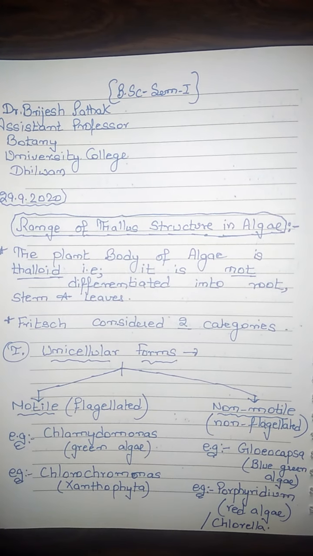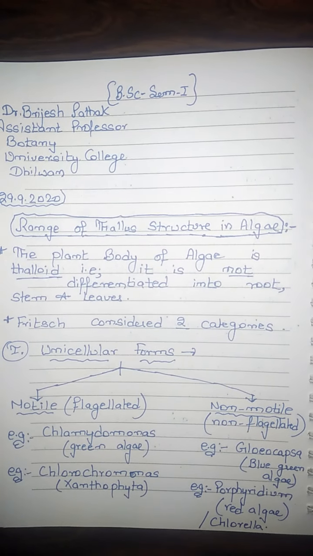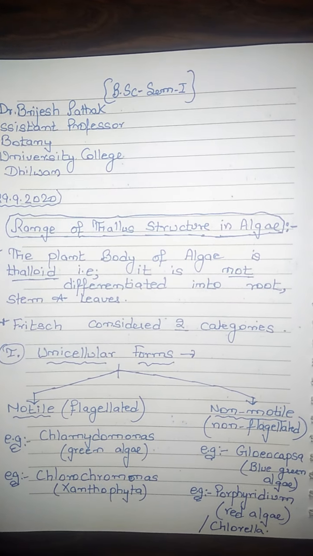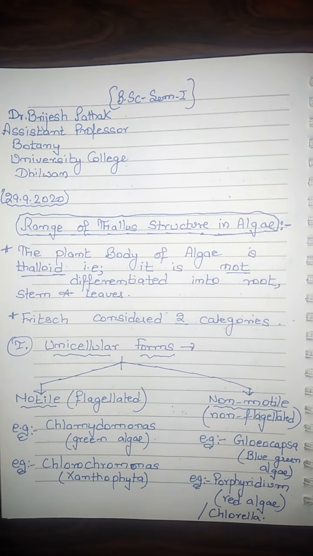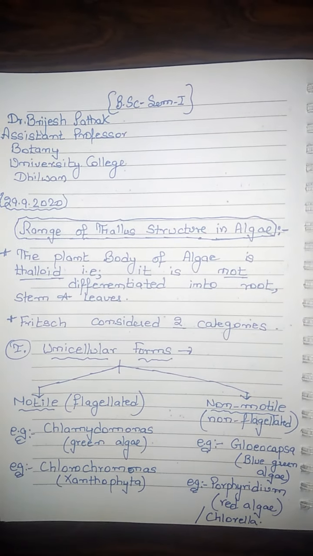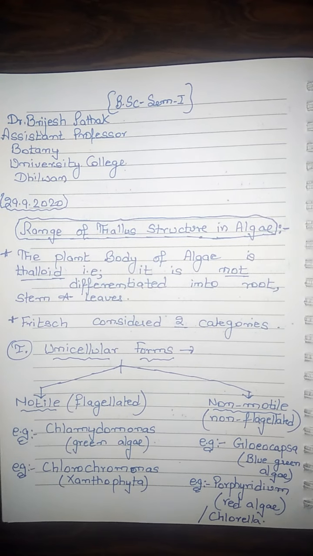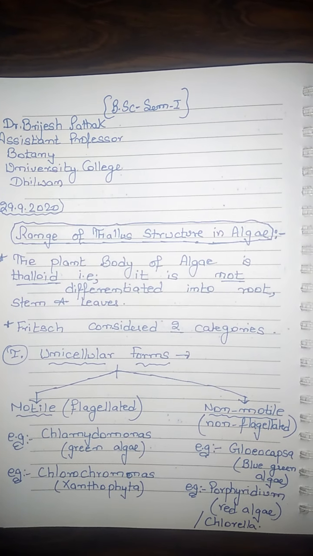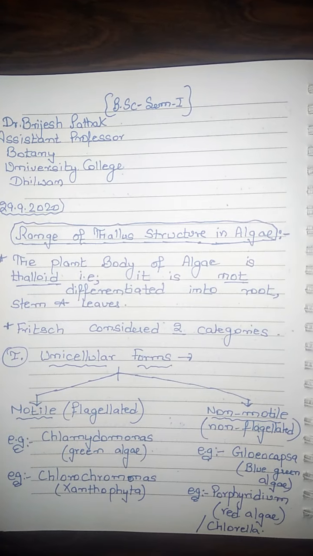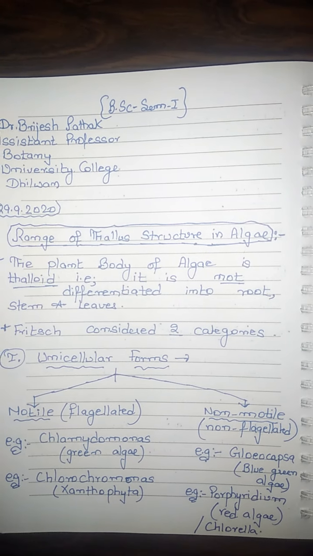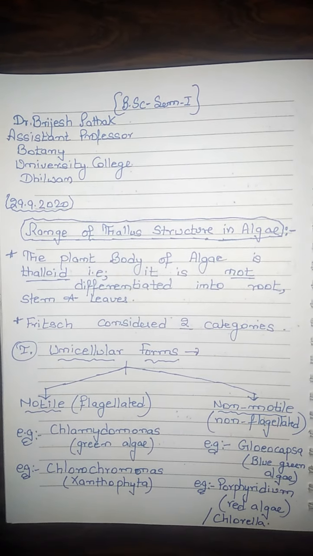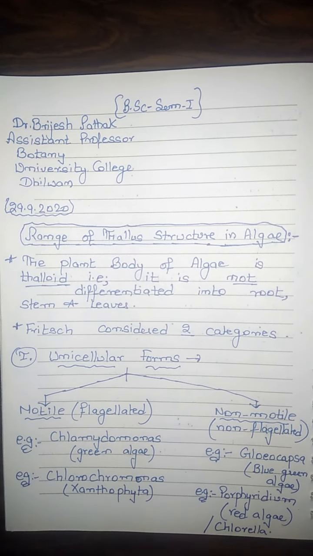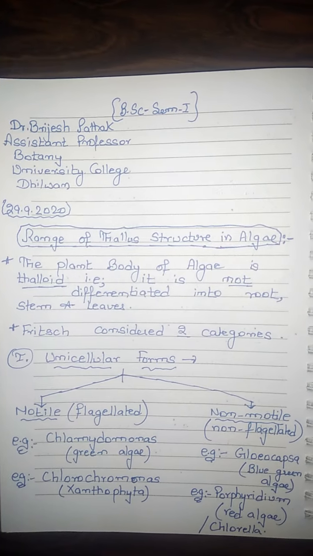The non-motile form examples are Gloeocapsa, which is a blue-green algae, Porphyridium, which is a red algae, and Chlorella. So these forms are non-motile or non-flagellated.